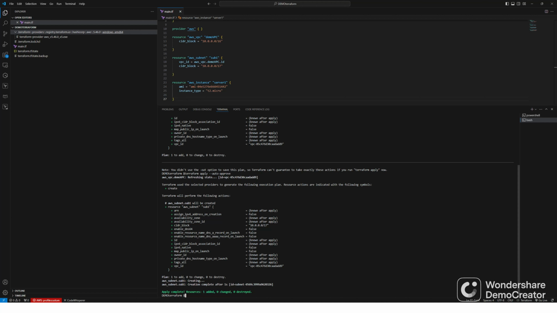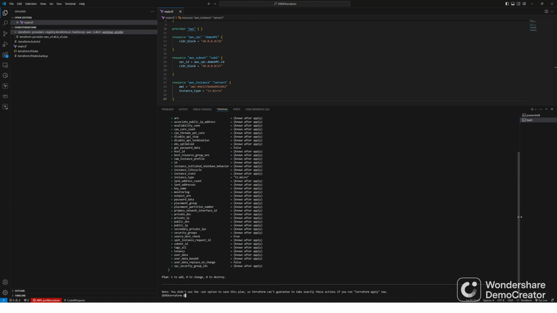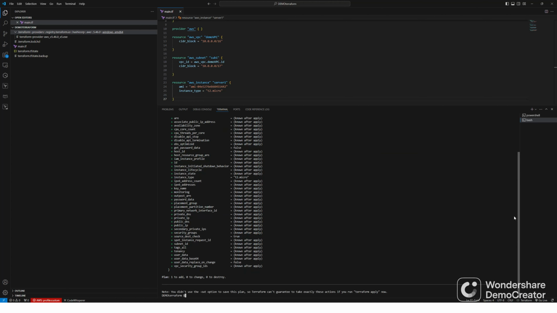So let's do clear. Now let's do terraform plan. It's going to add one EC2 instance. Refreshing. Now terraform plan says it's going to create one server instance, one EC2 instance, of this AMI.